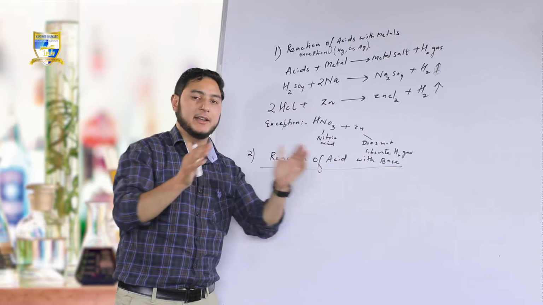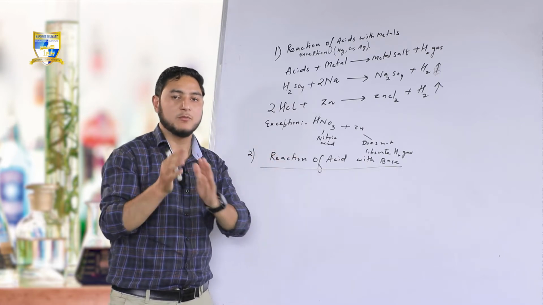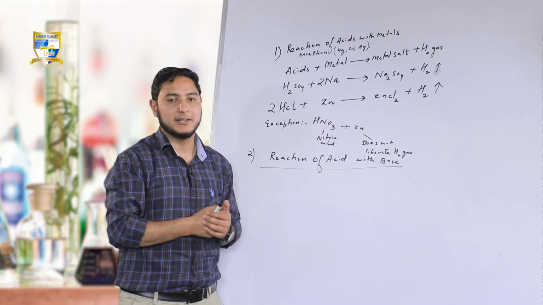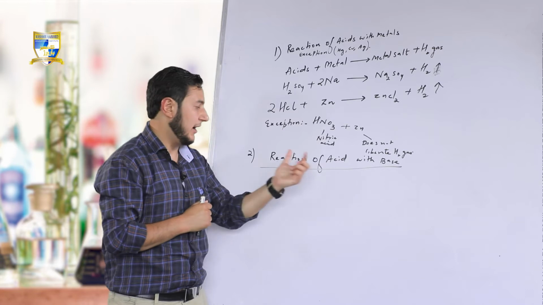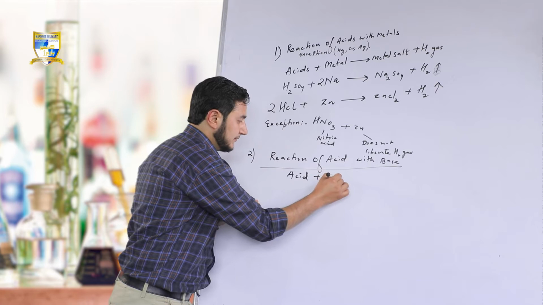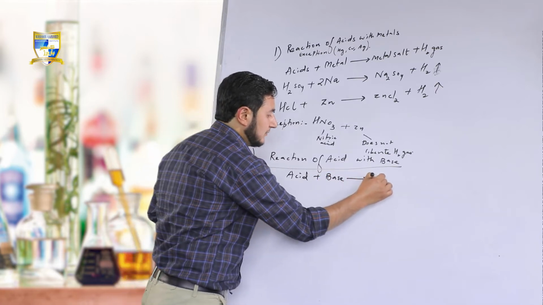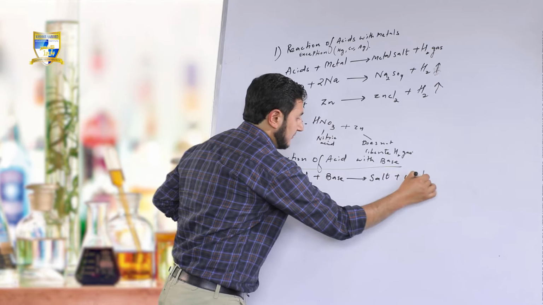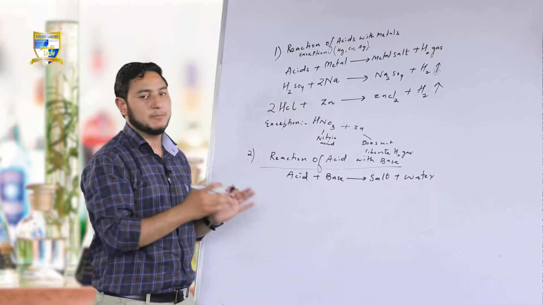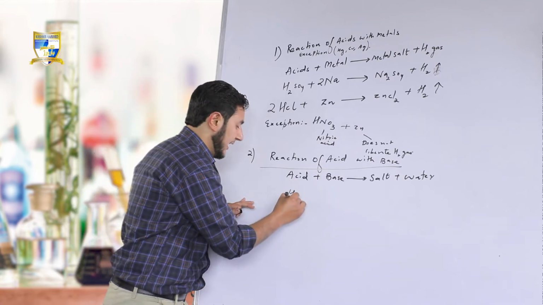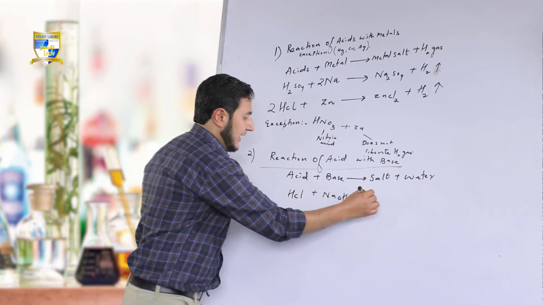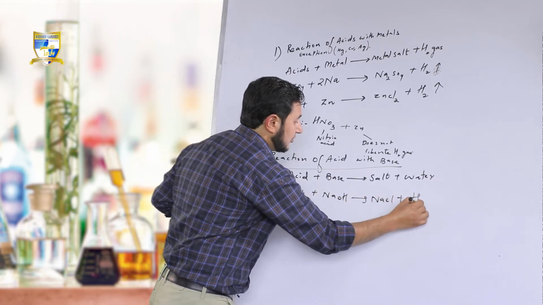Now, what happens when acids react with base? It's the same concept. When acid reacts with base, it forms salt along with water. The reaction is also called neutralization reaction, or you may call it acid-base neutralization. I am writing it over here. Acids react with base to form salt along with water. The reaction is called neutralization reaction, or acid-base neutralization. Acid, HCl, base, NaOH, salt, NaCl, and H2O.